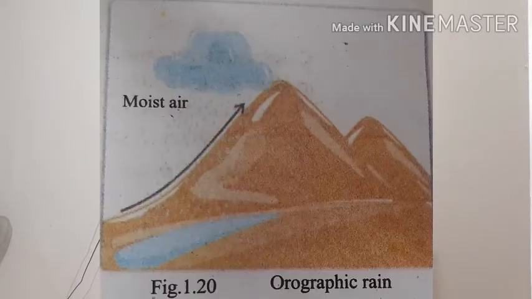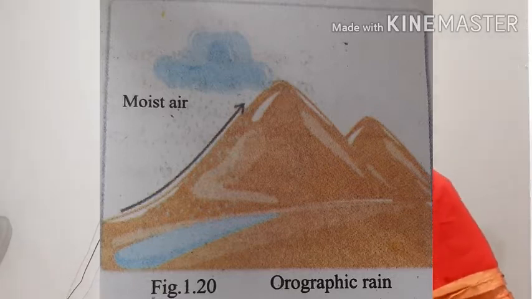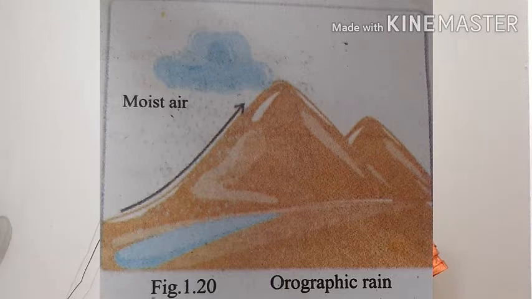Then all of you look at the picture of orographic rainfall. Here you can see the moist air. It moves upward along the mountain slopes, where it gets cooled and condensed to form clouds. While the windward side of the mountain receives heavy rainfall, the leeward side does not receive rainfall due to the descending dry air.